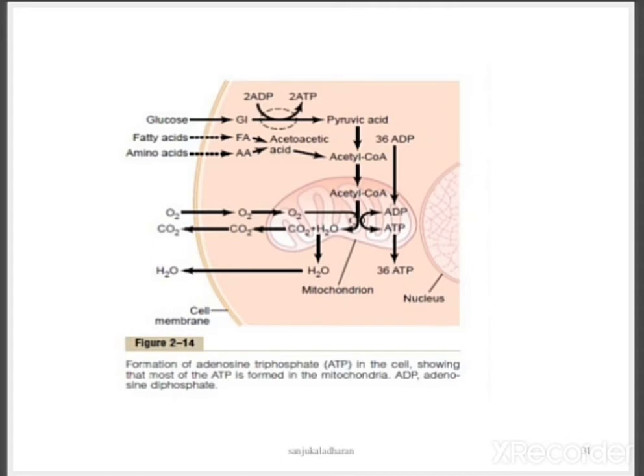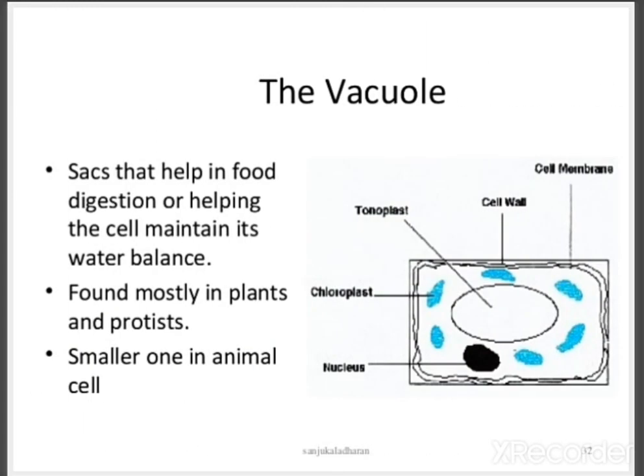And this is the little mechanism of how the ATP will be produced, you know, from the glycolysis process. After converting into pyruvic acid, it will develop into 2 ATP like that. So the one useful thing with mitochondria is that it can help in both aerobic respiration and anaerobic respiration.